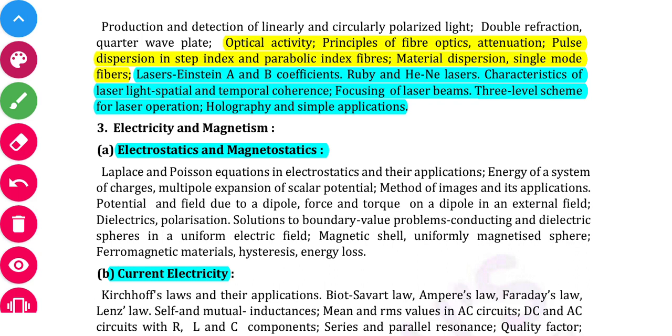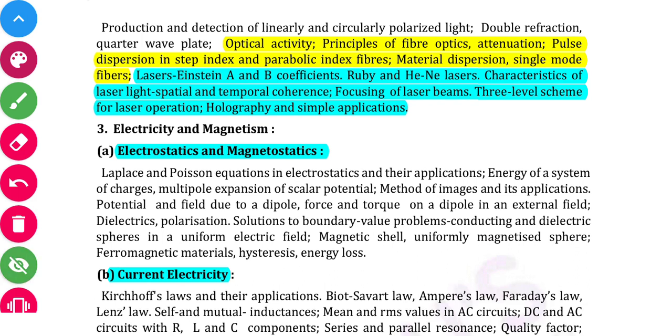Energy of a system of charge, multipole expansions of scalar potential, method of images and its application, potential and field due to a dipole, force and torque on a dipole in an external field. Okay, and dielectrics, polarization, solution to boundary value problems, conducting and dielectric sphere in an electric field. Okay, and magnetostatics, uniformly magnetized sphere, ferromagnetic material and hysteresis, and energy losses.